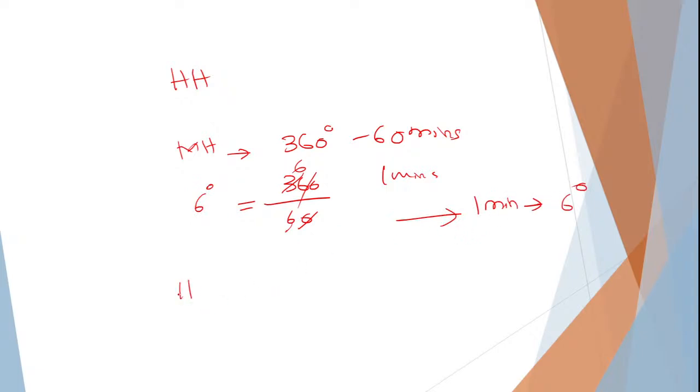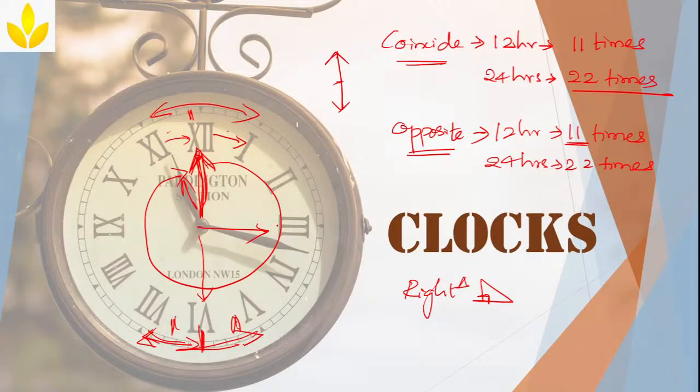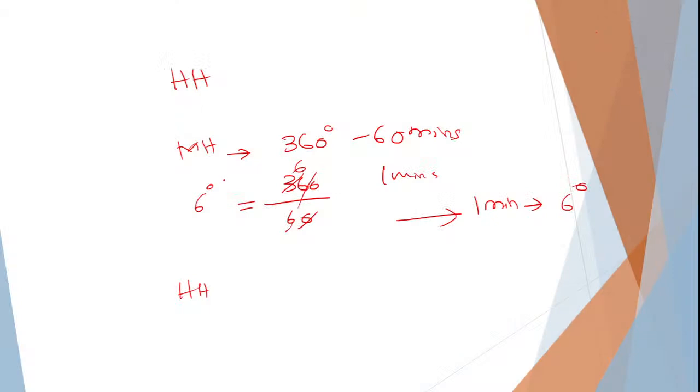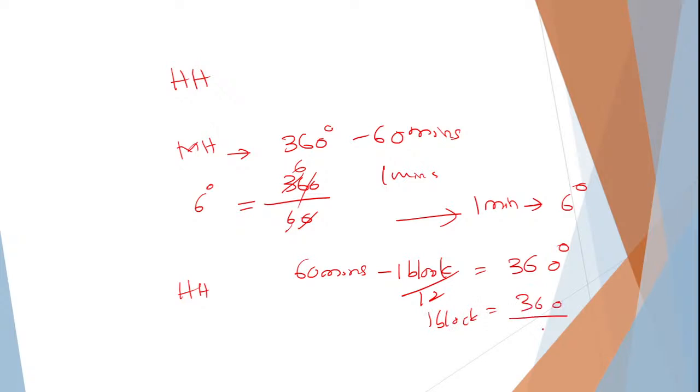Now let us talk about the hour hand. When you go to the hour hand, it will cover only one block out of 1, 2, 3, 4, 5, 6, 7, 8, 9, 10, 11, 12. So out of total 12 blocks, it will cover only one block in 60 minutes. I mean 12 blocks is equal to 360 degree. If I want 1 block value, how will I do? 360 divided by 12, I'll get 30 degree. So 1 block is equal to 30 degree, which is covered by our hand.